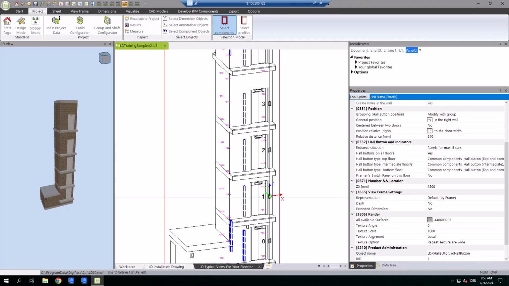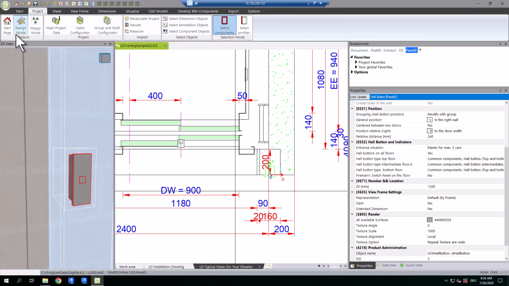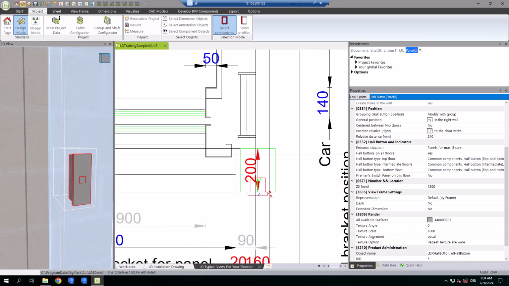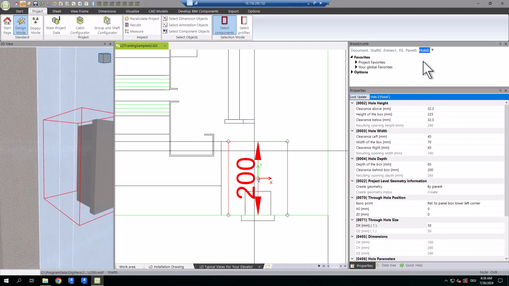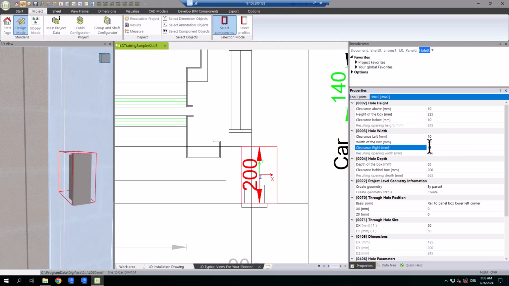You can set the type individually for the top and bottom floors, as well as for the intermediate floors. To modify or adapt the control panel hole, activate design mode to directly pick holes in the drawing or use the breadcrumb docking window. The wall opening is set by default, but you can adjust the clearance, height, width and depth as needed.